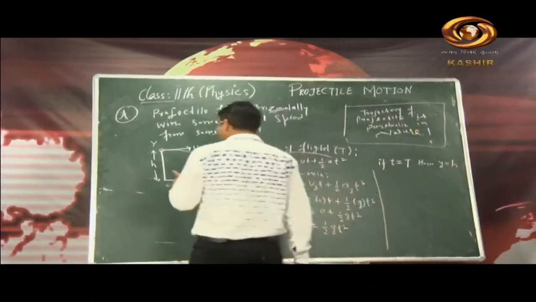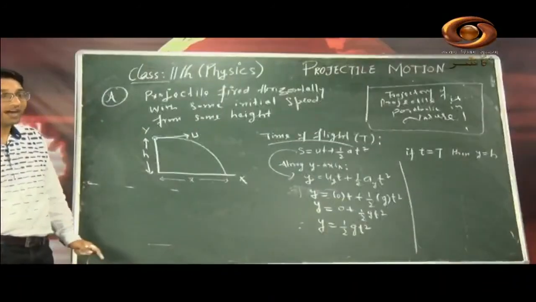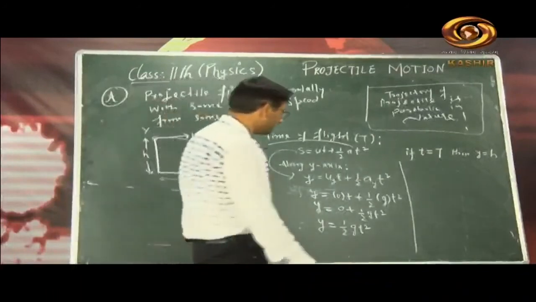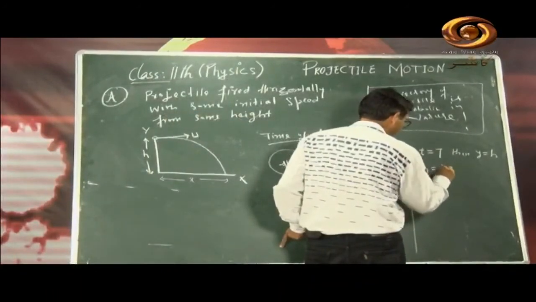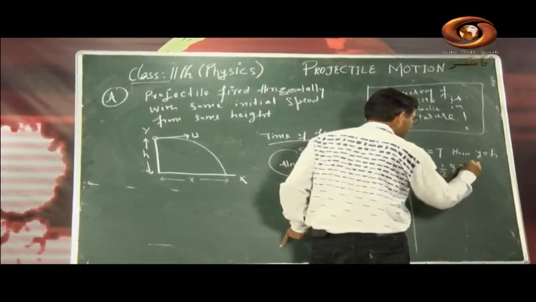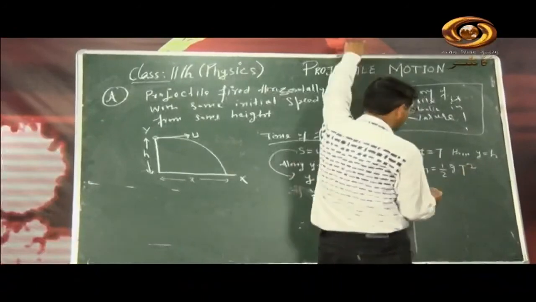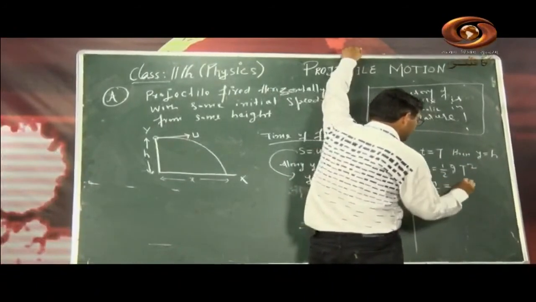अगर हमने इसको h हाइट से थ्रो किया है, तभी हमारा टाइम ऑफ फ्लाइट के लिए, because it has been thrown from height h, so y is equal to h. So therefore we can write like this, therefore h is equal to half of g T square. So here we are actually getting closer to get the time of flight. So it is twice h divided by g, that's equal to t square.